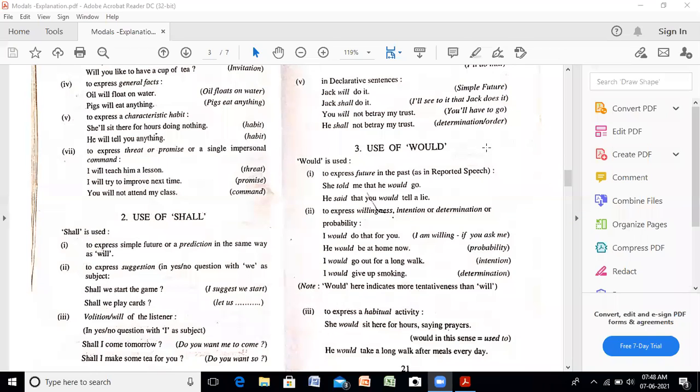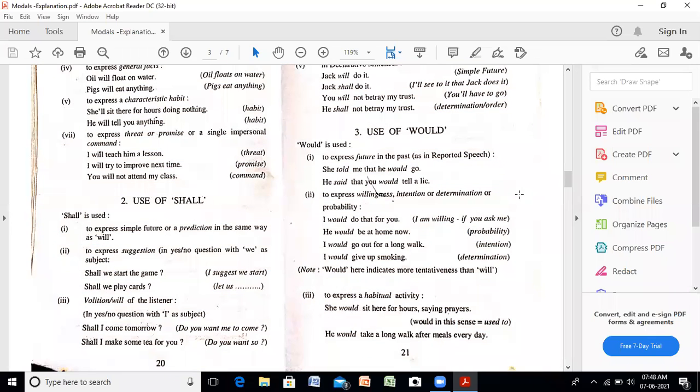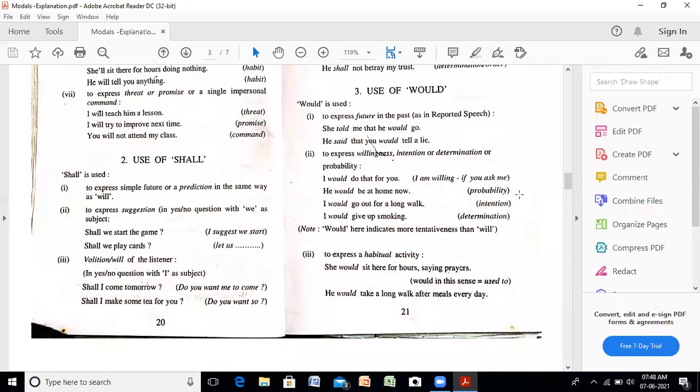So to express future in the past, as in reported speech: she told me that he would go. He said that you would tell a lie. Then to express willingness, intention, or determination or probability, again, as we have discussed with will and shall. In the same way, we use would here for willingness, intention, determination, or probability.